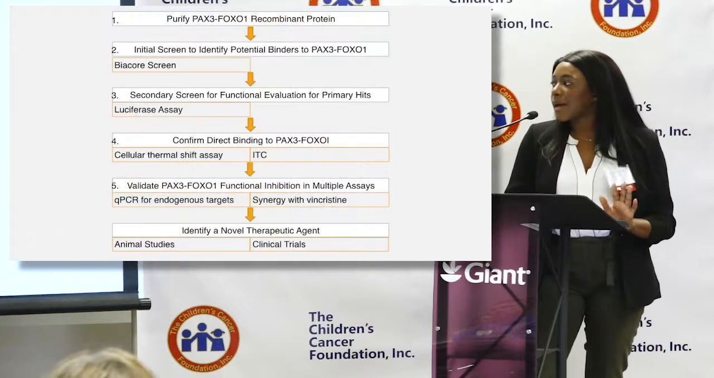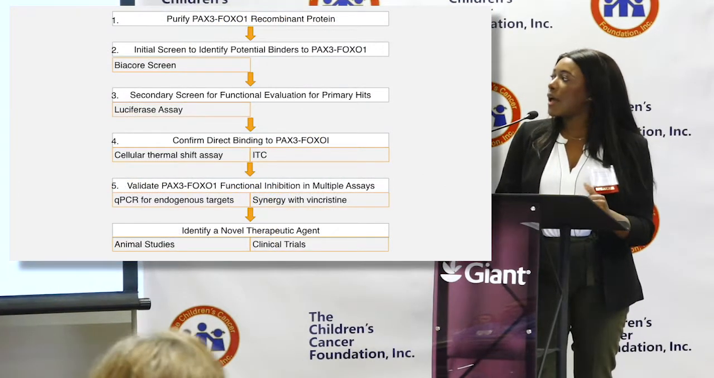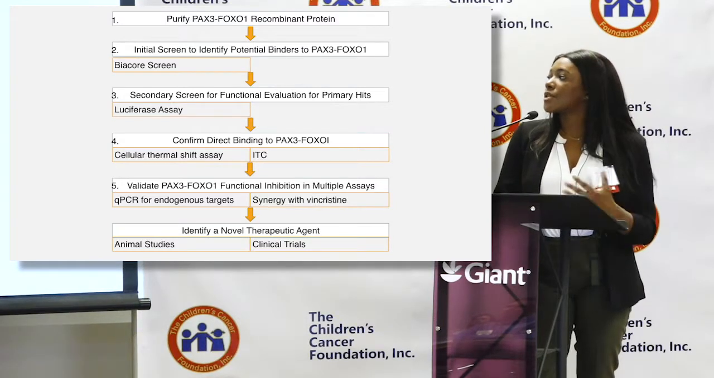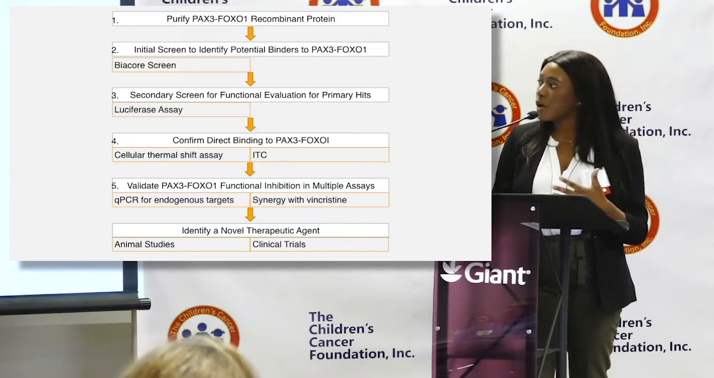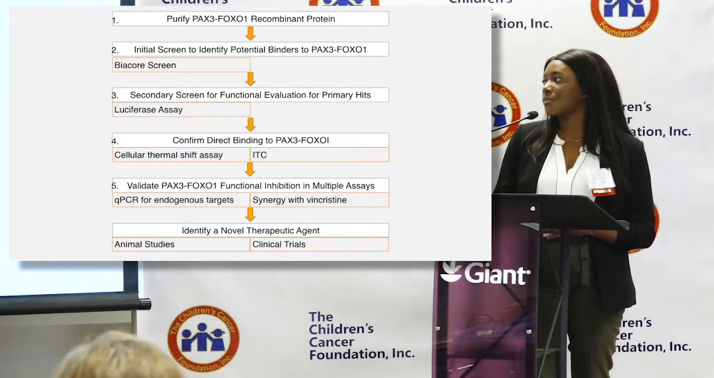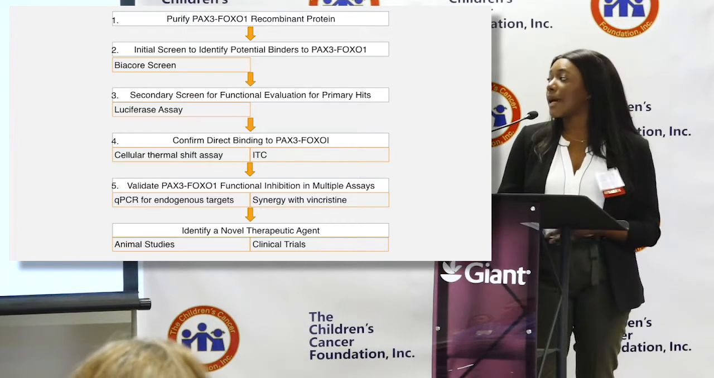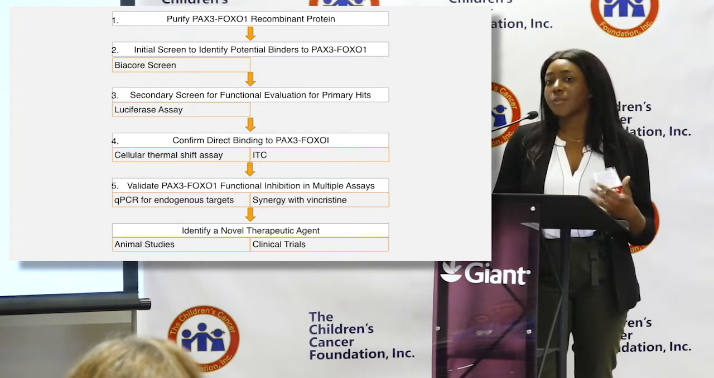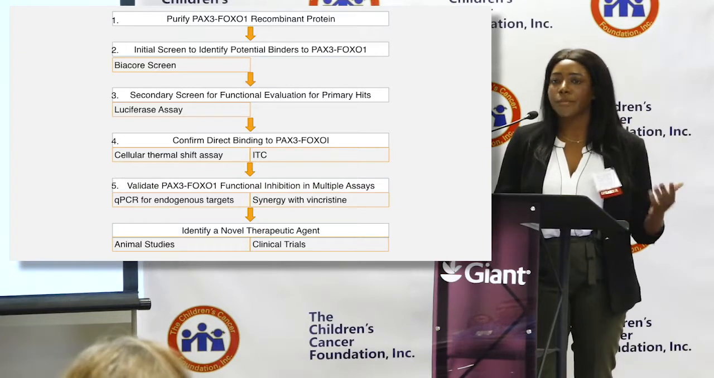So this is the schematic that I showed before, and this is where we're at on what we have done so far. And we're moving on to steps 4 and 5. We're currently doing experiments for those. So we want to confirm binding to paxifoxo-1 in different systems, not just the BioCore, because there are drawbacks to that too. One of those ways is ITC, which is isothermal titration calorimetry, and this allows us to confirm binding by looking at the heat change that happens when there's a binding event. So that will allow us to see the thermodynamics for each binding event and also get another binding affinity, which we can confirm with the BioCore.